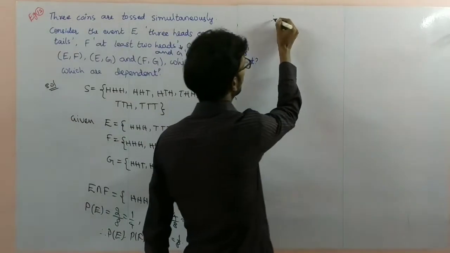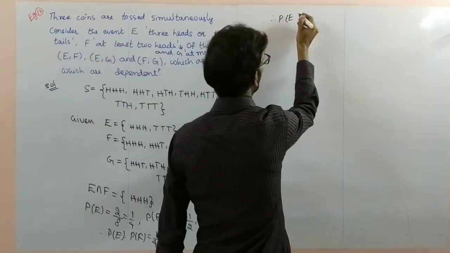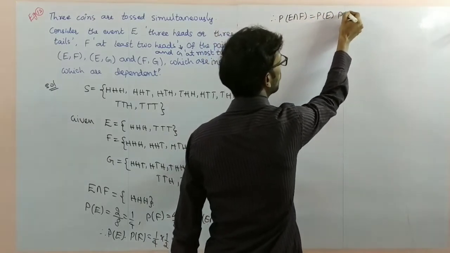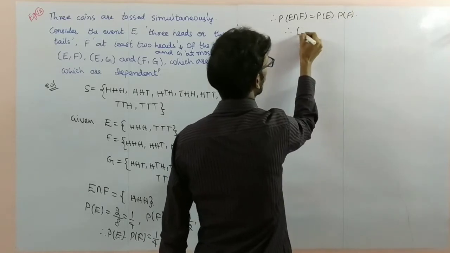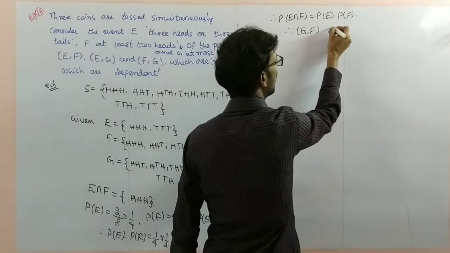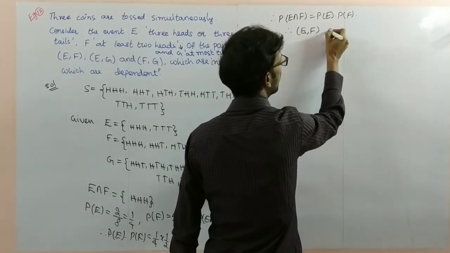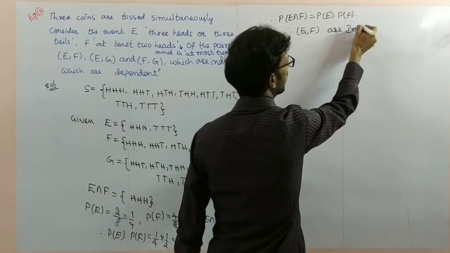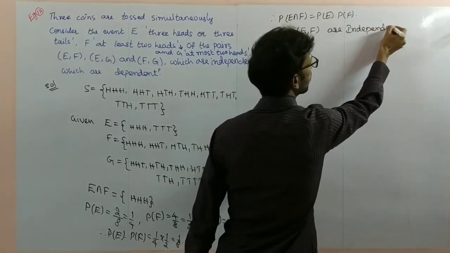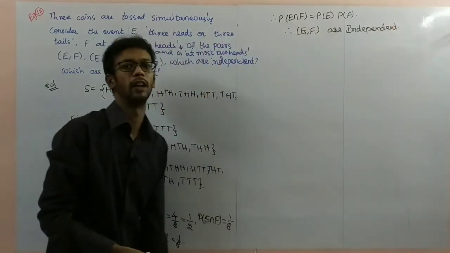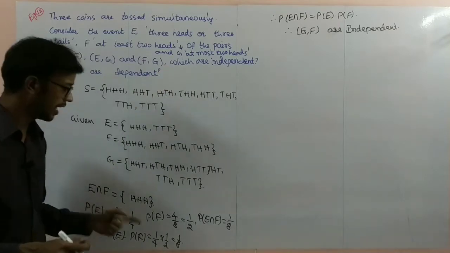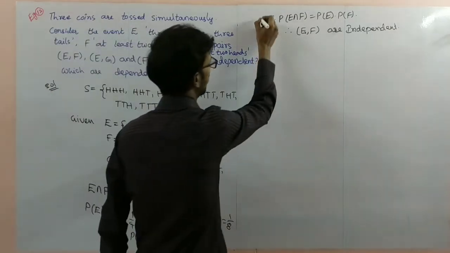Therefore, probability of E intersection F is equal to probability of E into probability of F. Therefore, E comma F are independent. In this one, E comma F are independent events. Similarly, we have to find the next one.